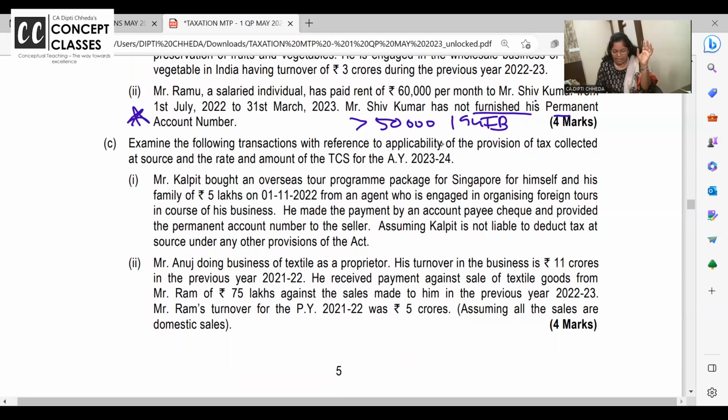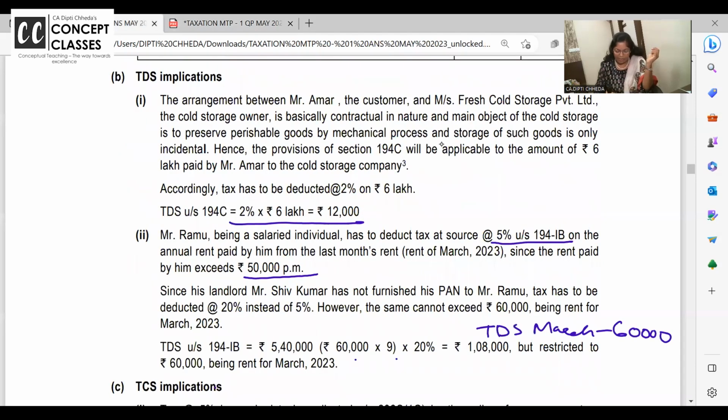Assuming Kalpit is not liable to deduct TDS, तो TCS कटेगा. I mean, say TCS कटता नहीं है. It is collected 5%. I'll read out. And Anju doing business of textile. अच्छा ये अलग से discuss करेंगे one by one.